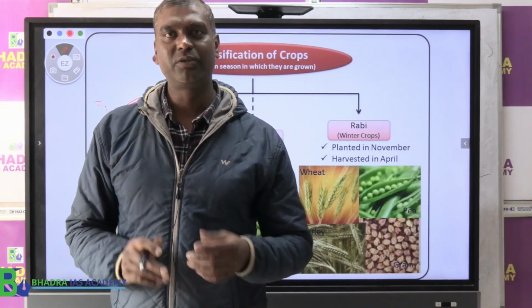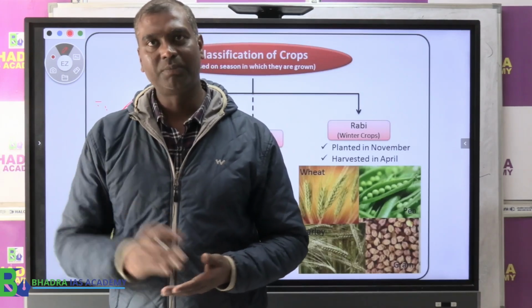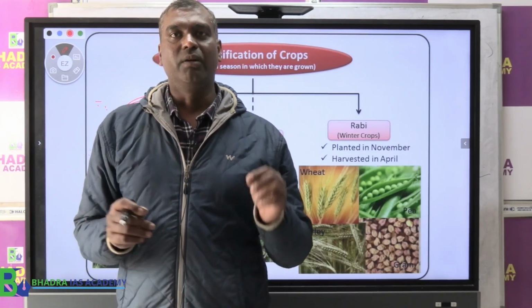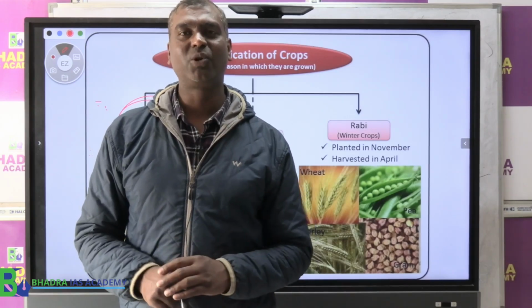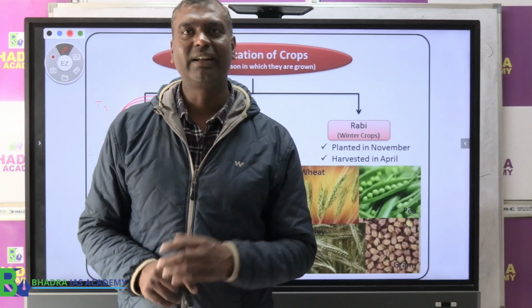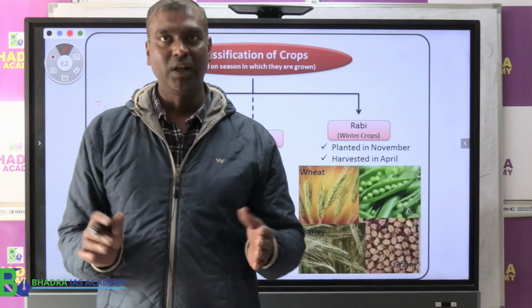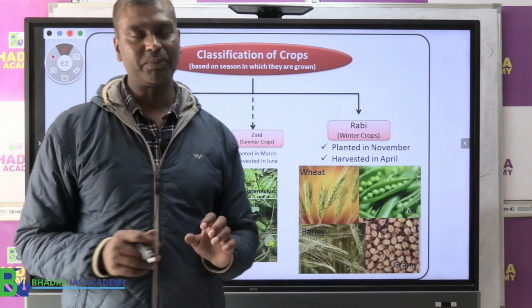Kharif crop, that is what we call the rainy season, monsoon season. Then we have Rabi crop, that is in the winter season. Now between that we have Zaid crop, which are grown in the summer season, like cucumber, watermelon, muskmelon, that's the Zaid crop. Now major crops are our Kharif crop and Rabi crops, right?